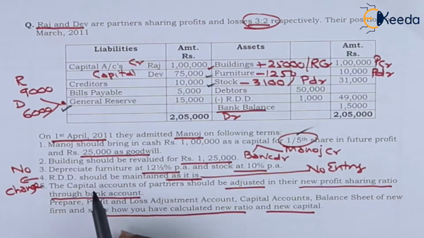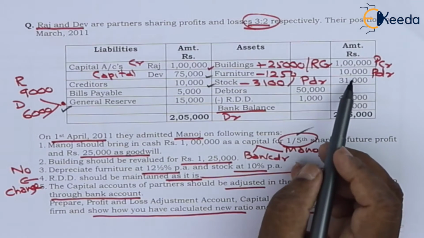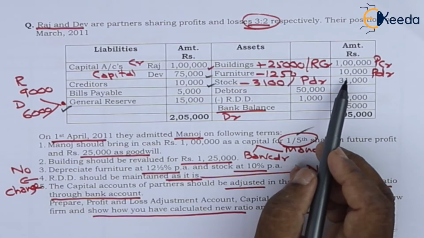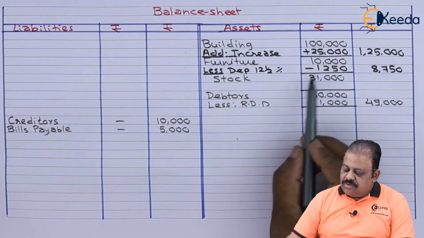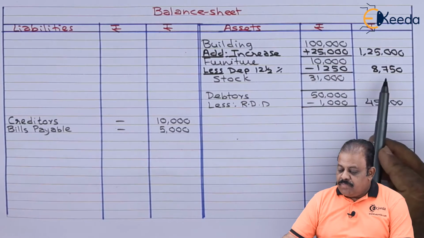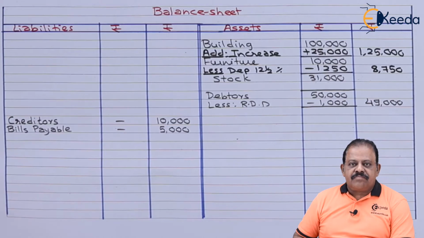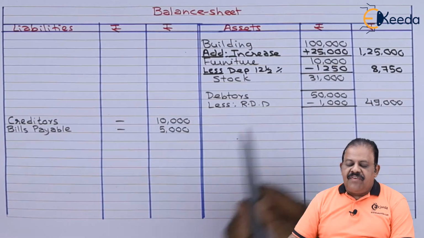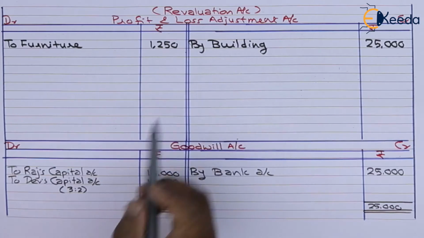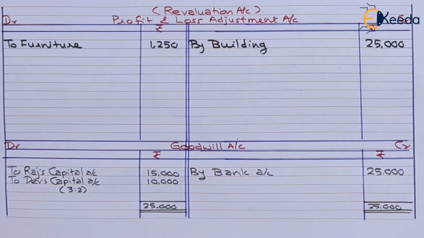Furniture 10,000. Here they have said depreciate furniture at 12.5%. So we have to reduce 12.5%, that is 1,250, from the amount of furniture on the asset side. Furniture 10,000 less depreciation 12.5%, 1,250. So now net value of furniture is 8,750. 1,250 will be recorded to the debit of profit and loss adjustment account. Profit and loss adjustment account debit to furniture 1,250.